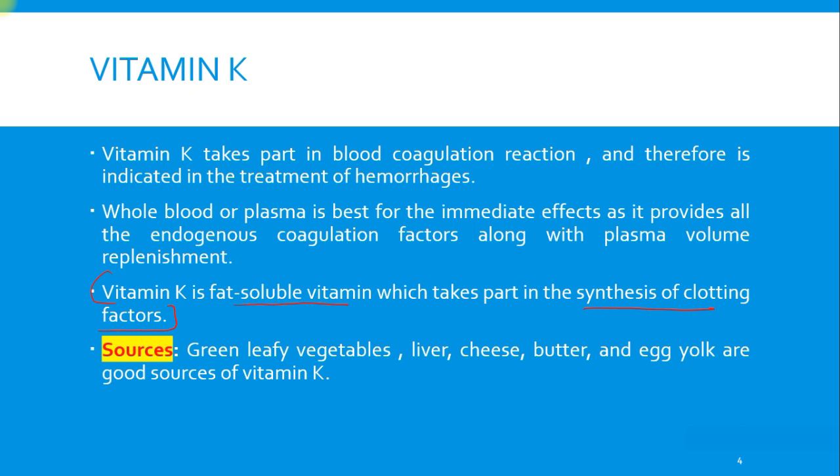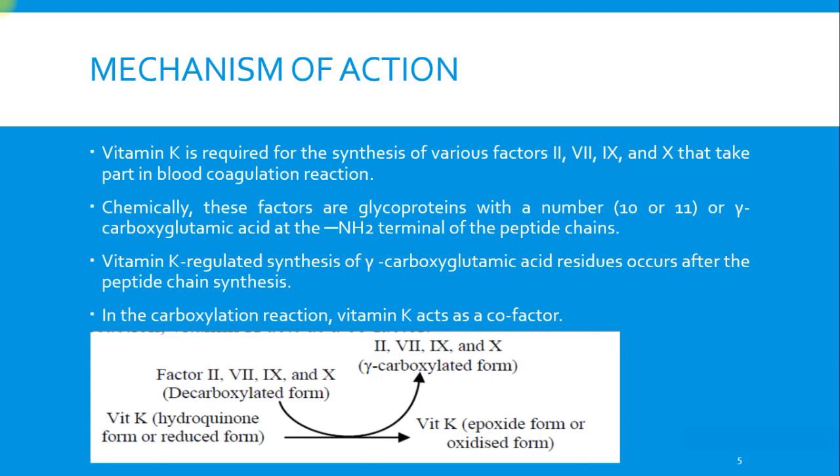Which clotting factors it helps synthesize, we'll see next. The sources from where we can get vitamin K are green leafy vegetables, liver, cheese, butter, and egg yolk. These are good sources of vitamin K. So next, mechanism of action.